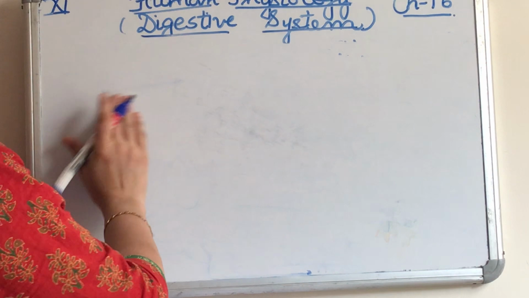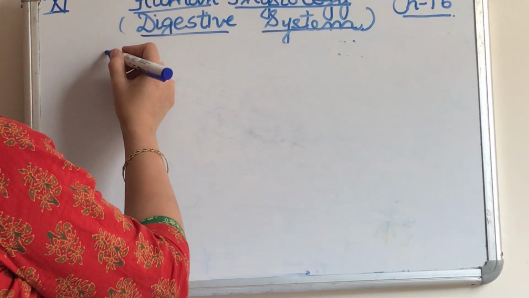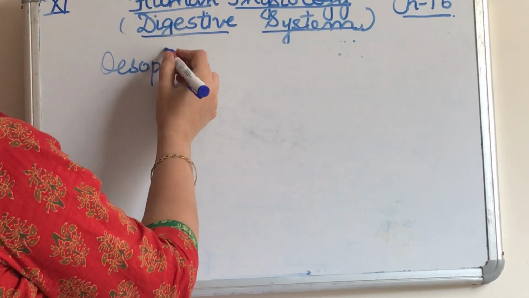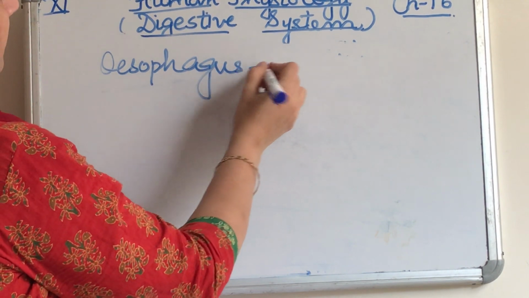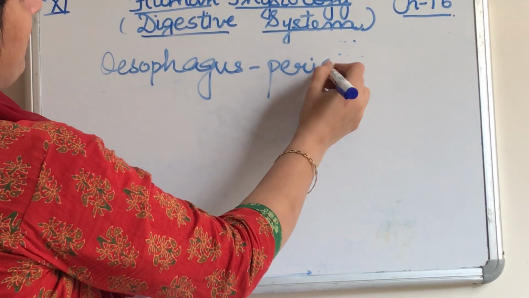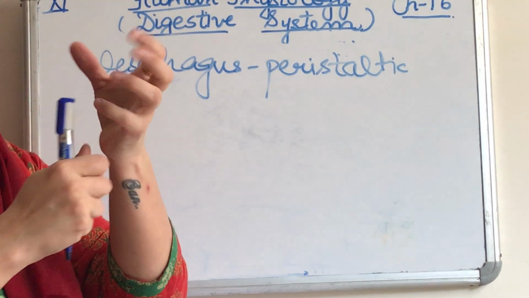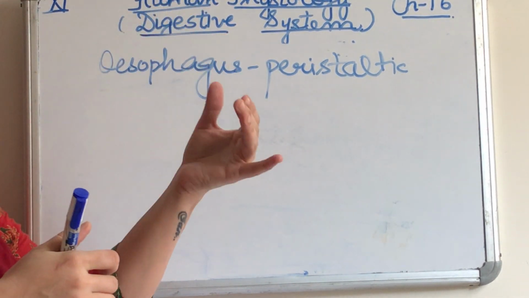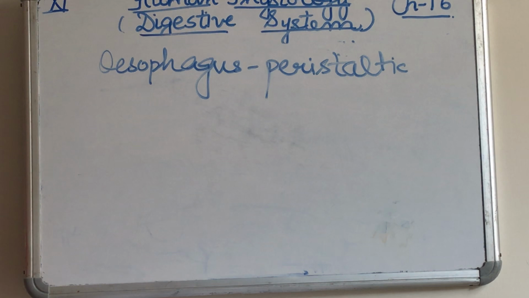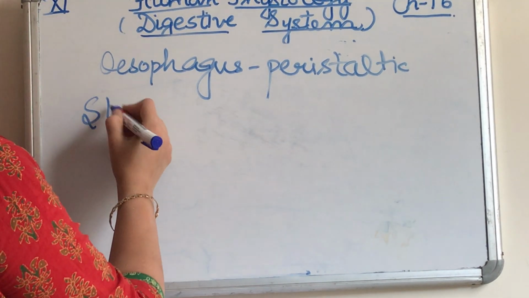Then is the esophagus. The opening into which the food will go is the esophagus. And in the esophagus, peristaltic movement will occur, which means contraction and relaxation, so that the food is pushed into the stomach. Now let us discuss the stomach.